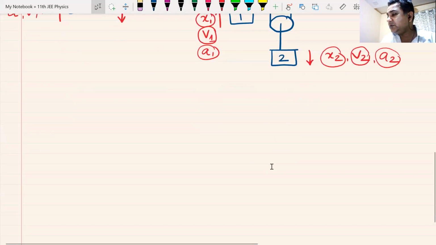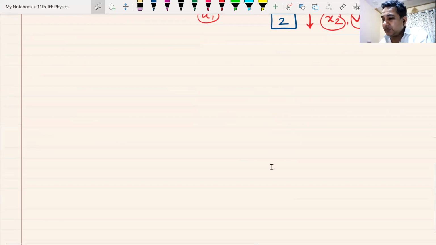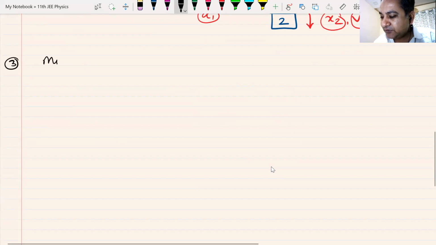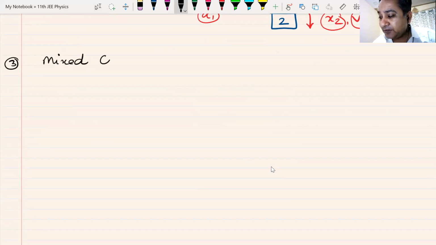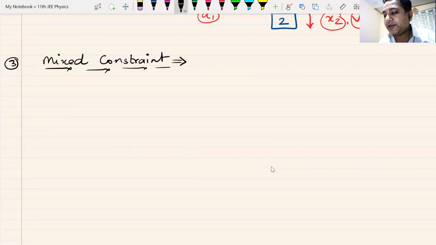let me do one more thing. We call it the mixed constraint, the third one. Now, whatever I'm telling you, you will not find in any of the books, not even in my notes, even though I have prepared them, because if I give you everything in notes, you will not come to the class.